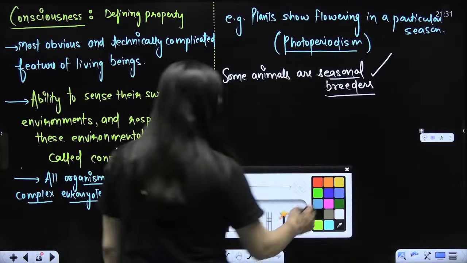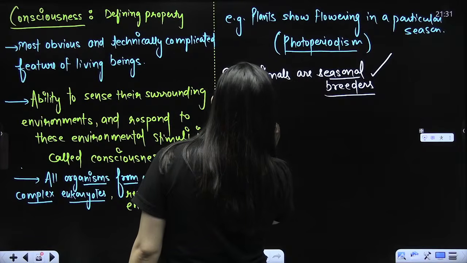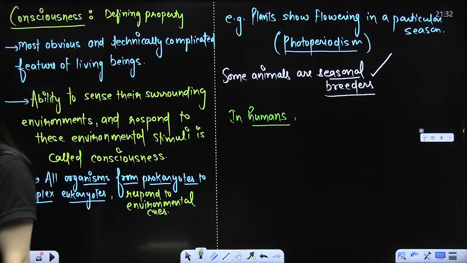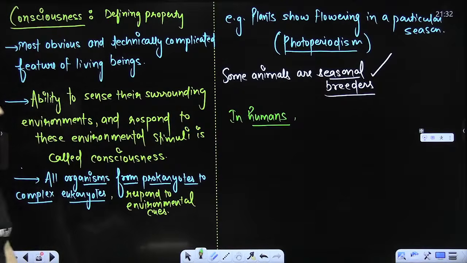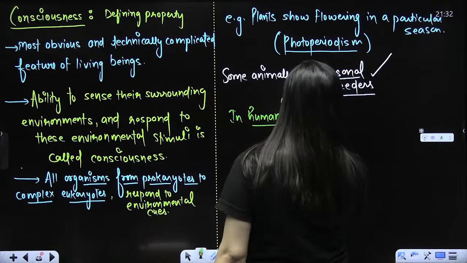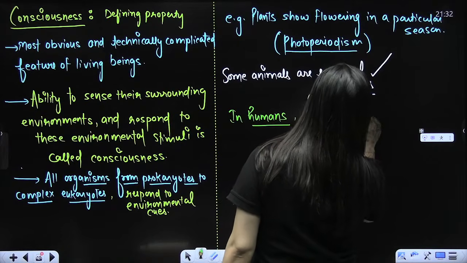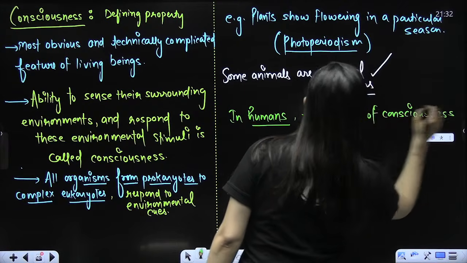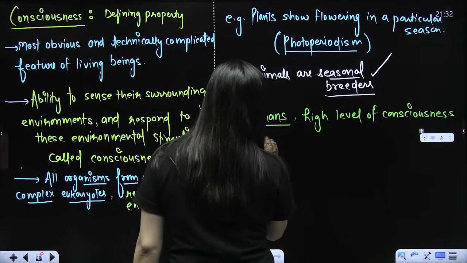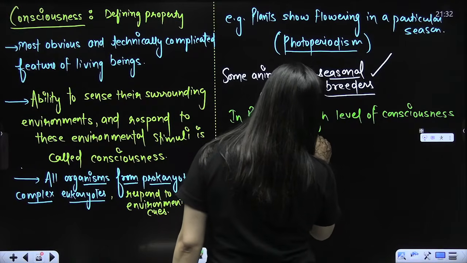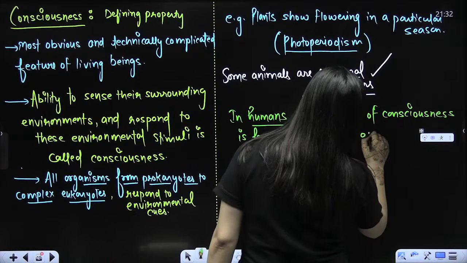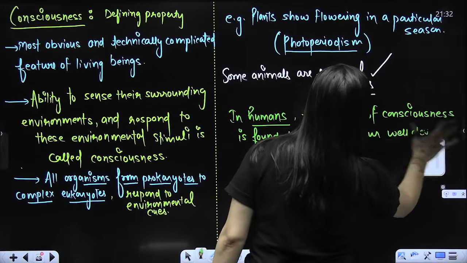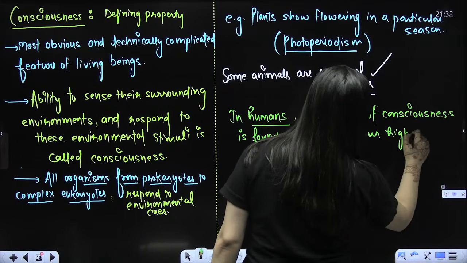So can I not say that in humans, a high level of consciousness is found because of our well developed, or I would say highly developed, nervous system.